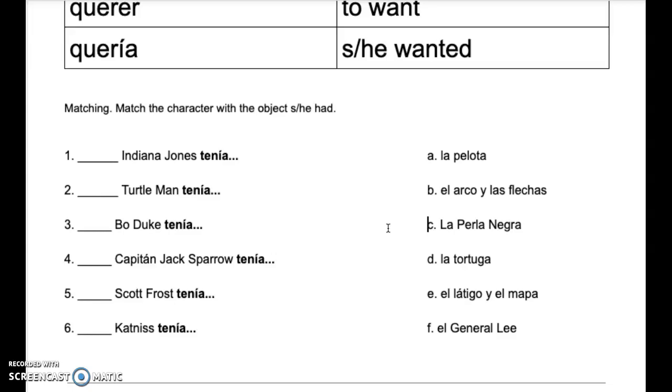So for the first one, I have Indiana Jones tenía. And then I have to come over here and figure out what object Indiana Jones had. On the right-hand side here, you're going to have to probably look up a few words, and that's going to be good for you. It's just going to be building your vocabulary. So you're just going to be doing a matching exercise here using the verb tenía.